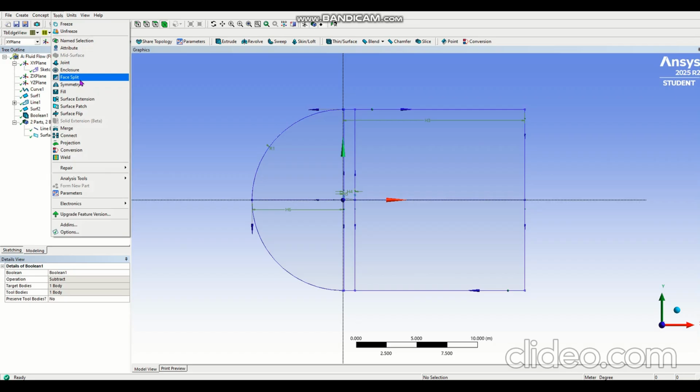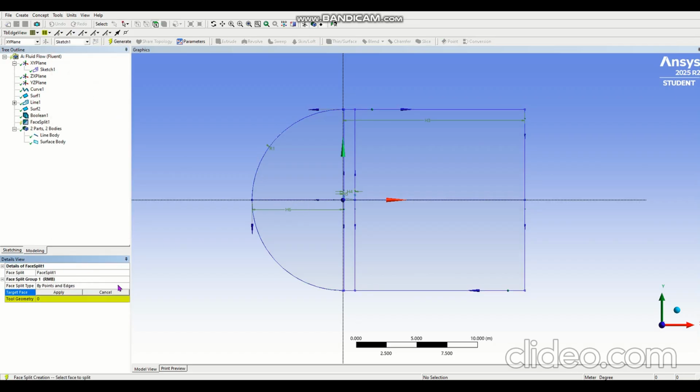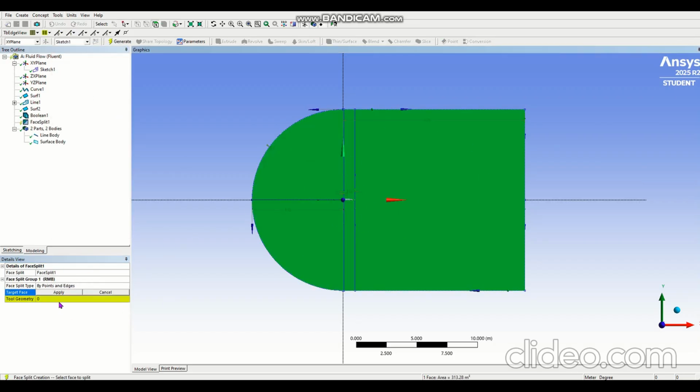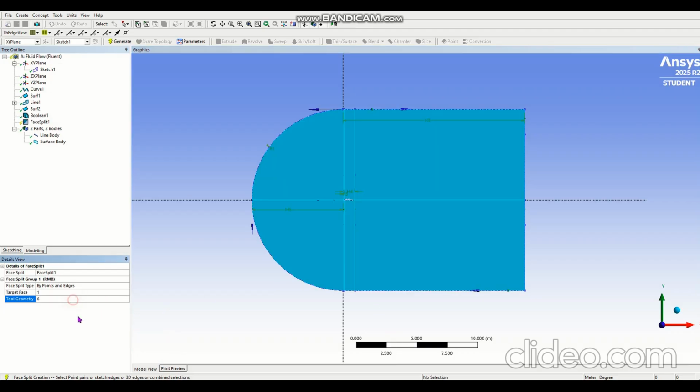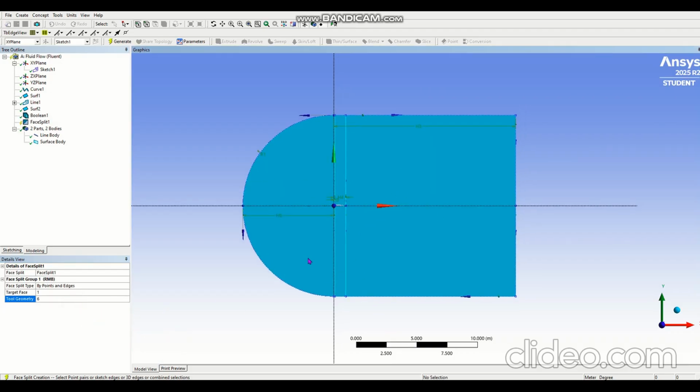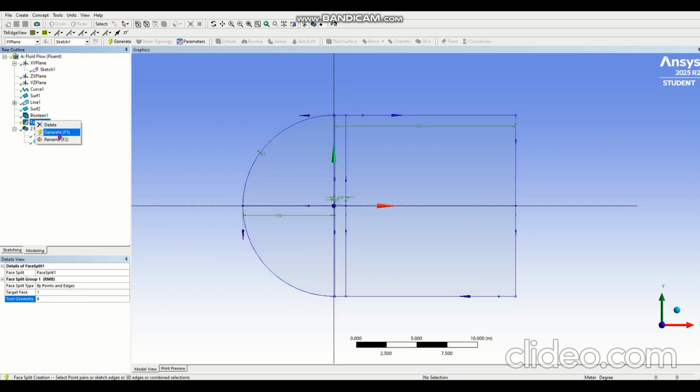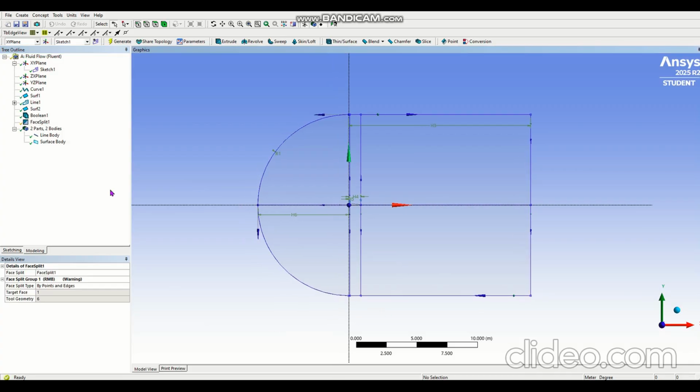Click Tools, Face Split, select the target face and hit Apply, and then make sure the selection filter is Edges. Select the inner lines that we have just created. There should be exactly 6 lines, as you can see here. And hit the Generate button.